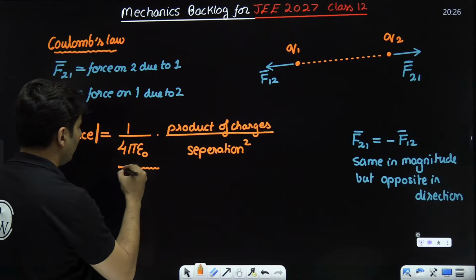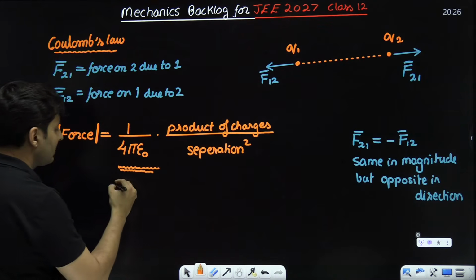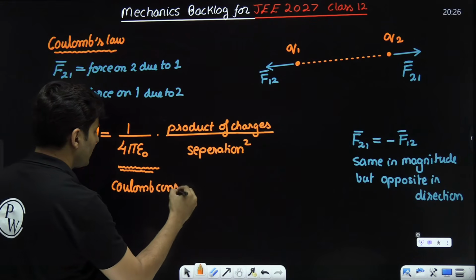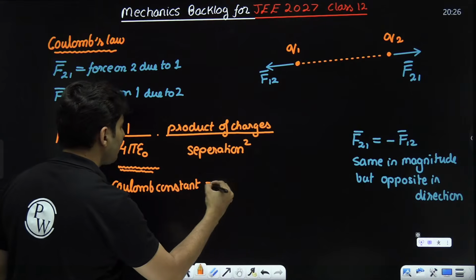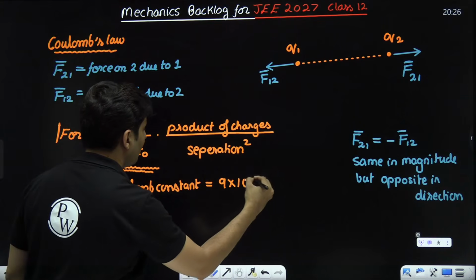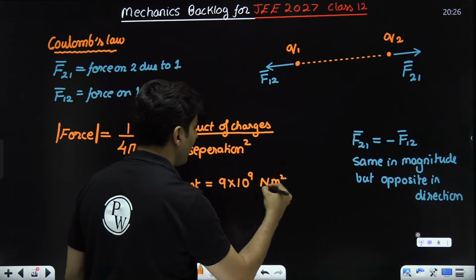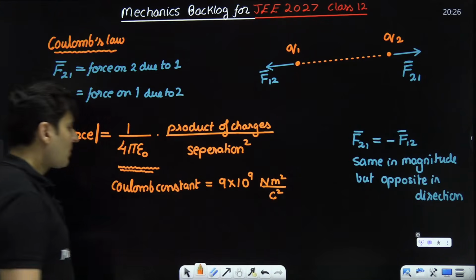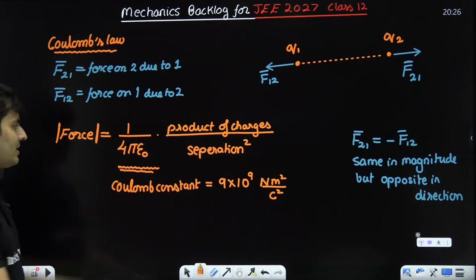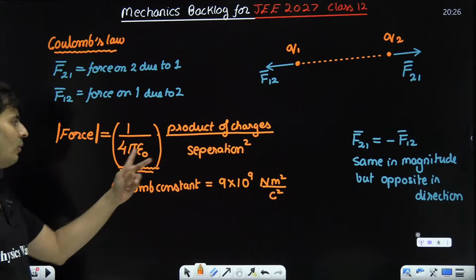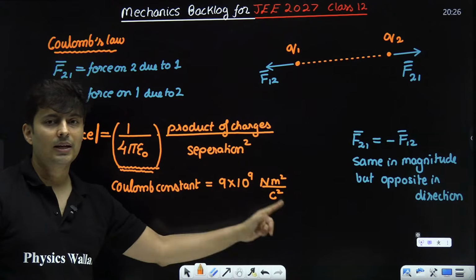This particular number, what you are seeing over here, is nothing but your Coulomb constant, and the Coulomb constant value is given as 9 into 10 to the power 9 in SI units, which happens to be Newton meter square per Coulomb square. So this is the value of this entire number, 1 by 4 pi epsilon naught, which is 9 into 10 to the power 9.